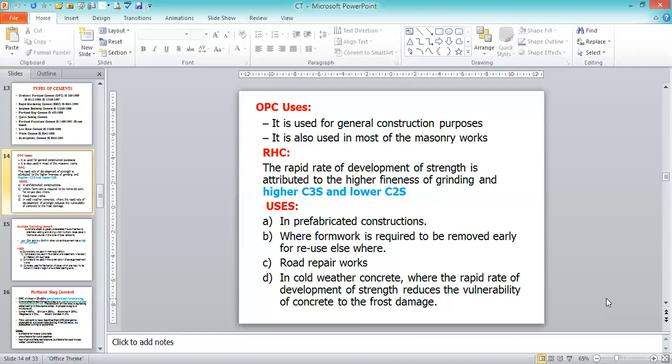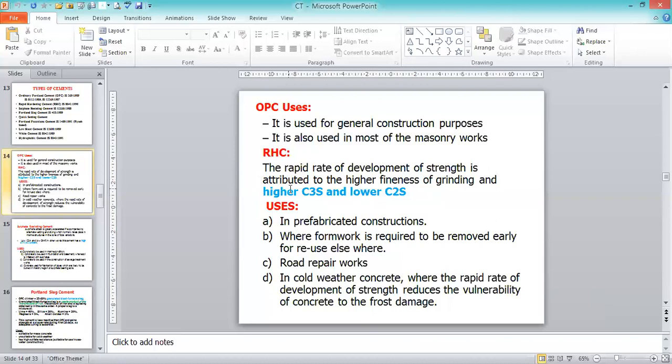But on the other side, we can see that 43 and 53 grade cement is also expensive. So that's why we have to choose the grade of the cement depending upon the site requirement and the type of construction. It is used for general construction purposes. It is also used in most of the masonry works. That is the ordinary Portland cement 33, 43 and 53.